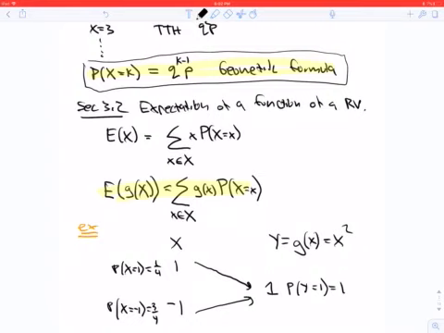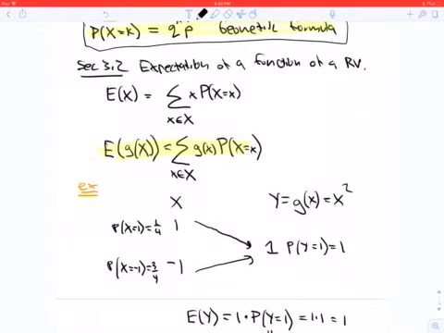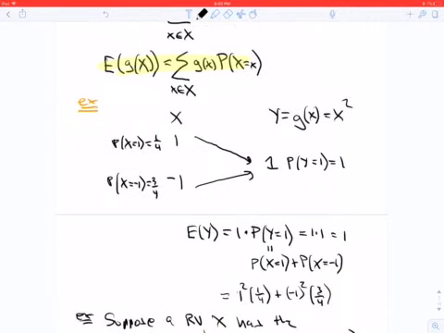So now, on to section 3.2, expectation of a function of a random variable. Here is the definition of expectation, which is a weighted average of the values of X by the probability that X is x. The definition for the expectation of a function of a random variable is very similar, except instead of x, we have g of x. If you think about it, it seems a little strange. Let's make sure we understand it.